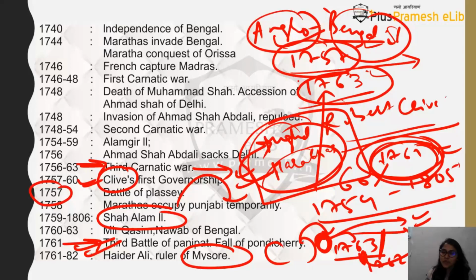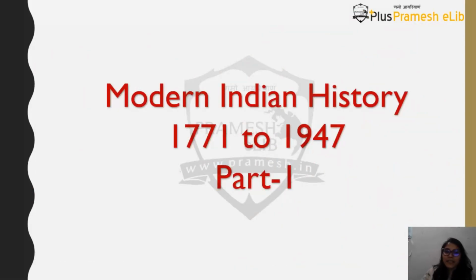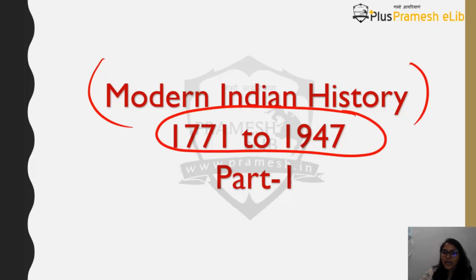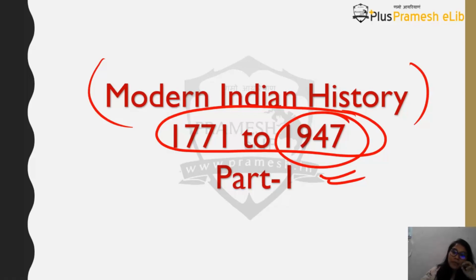Now in Mysore, two rulers you need to remember: one is Hyder Ali and the other is Tipu Sultan. With this, generally we say that medieval history is completed, and now we will be starting with modern Indian history, which is basically from 1771 to 1947, the time when India got independent. But since modern Indian history is so vast, we have divided it into different parts. There will be part 1, part 2, part 3, etc.